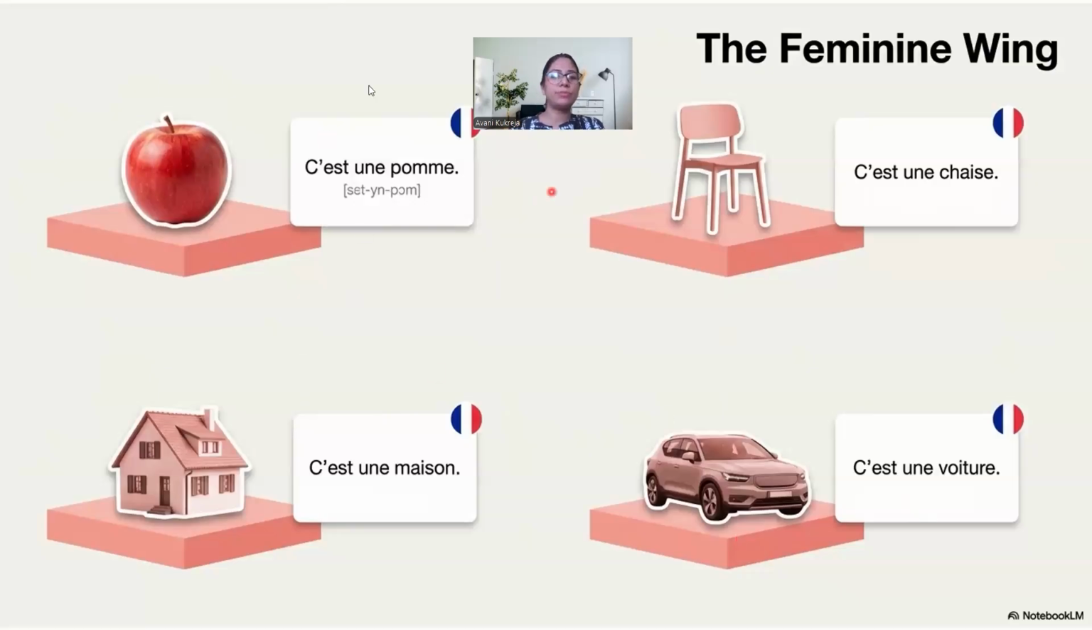Once again. C'est une pomme. C'est une maison. C'est une chaise. C'est une voiture.